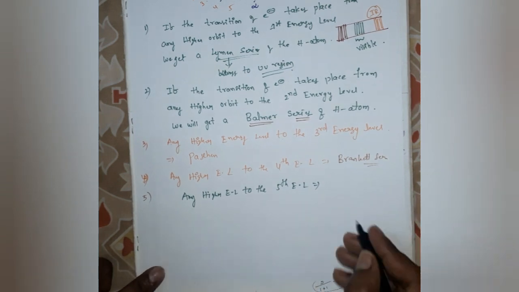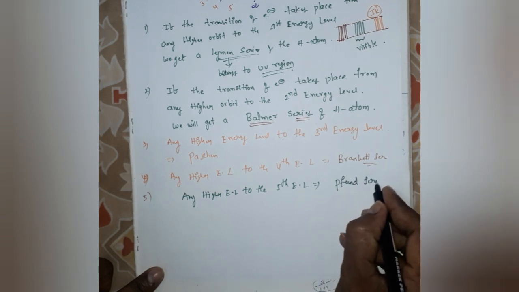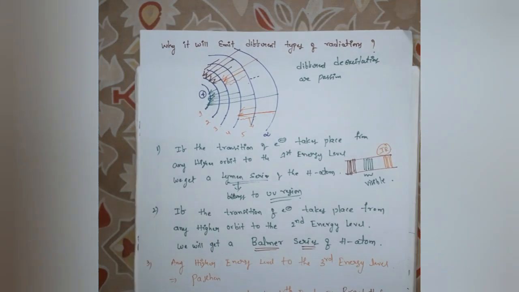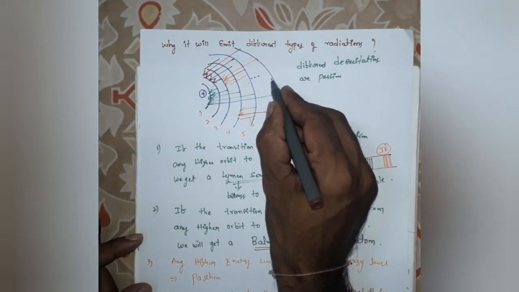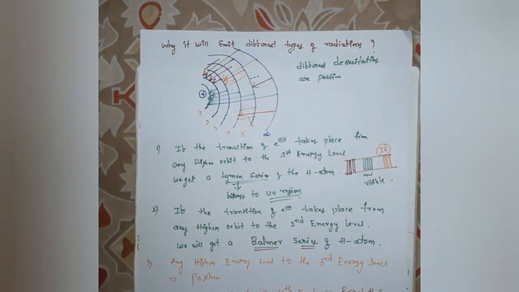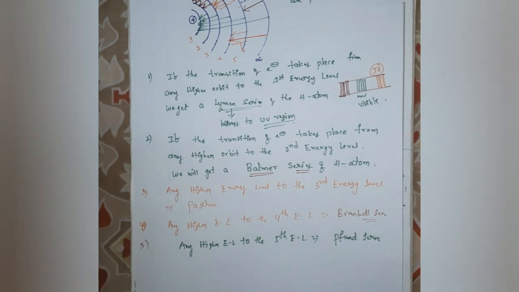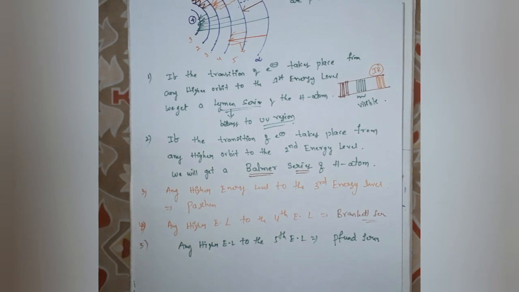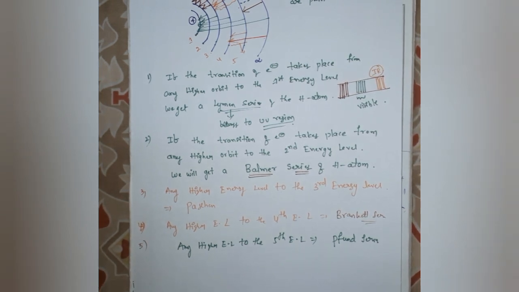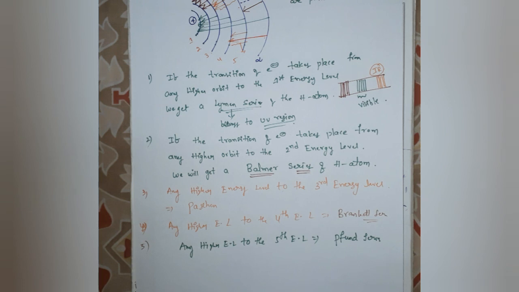These lines are known as the Pfund series. So because of different de-excitations in the hydrogen line spectrum, you will get the Balmer series, Lyman series, Paschen series, Brackett series and Pfund series.